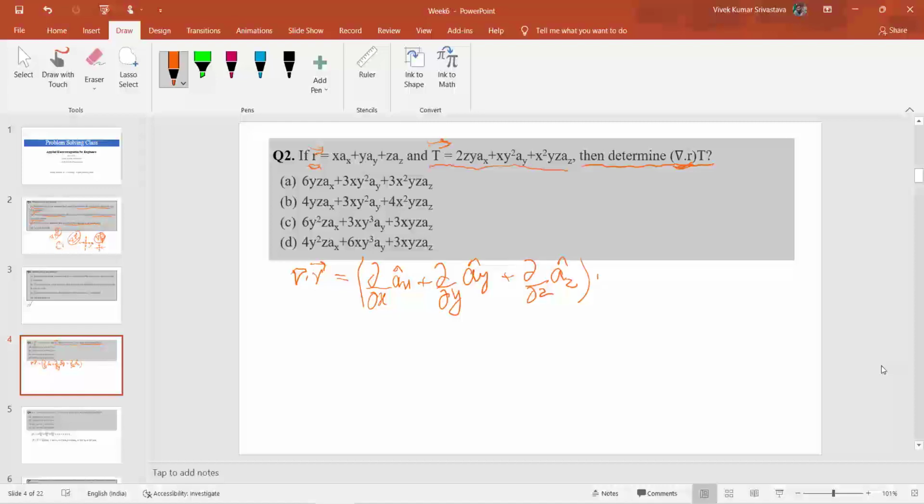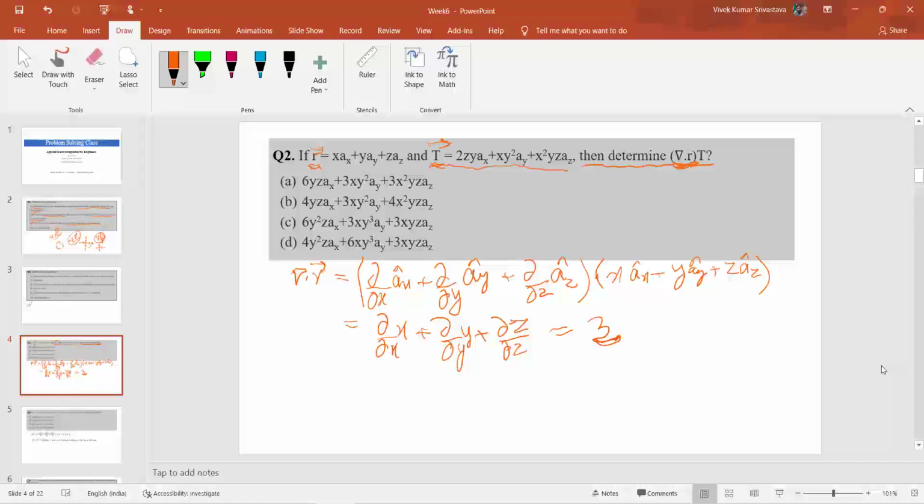Here R is x ax plus y ay plus z az, so you can calculate this. This is del by del x of x plus del by del y of y plus del by del z of z, which equals 3. So the value of del dot R is equal to 3. You have to multiply this 3 with the vector quantity T.